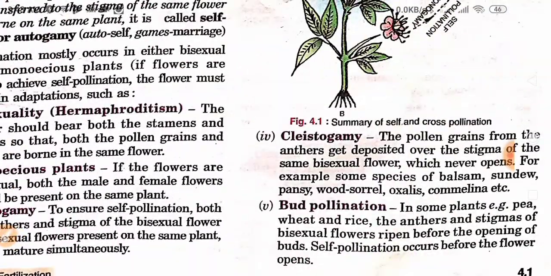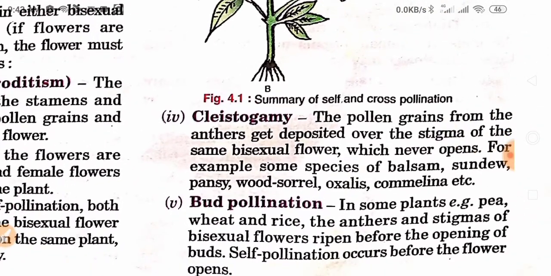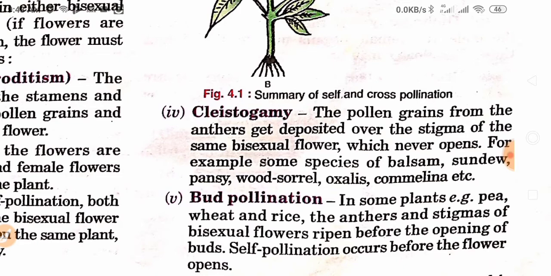And next is cleistogamy. Cleistogamy is when the pollen grains from the anthers get deposited over the stigma of the same bisexual flower which never opens. For example, some species of balsam, sundew, pansy, wood sorrel, oxalis, commelina, etc. are examples of cleistogamy.